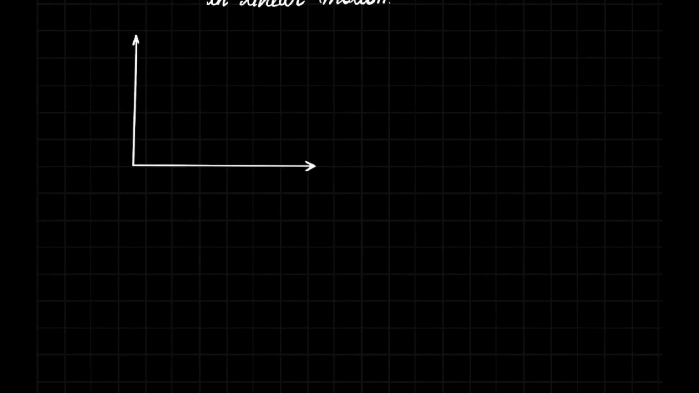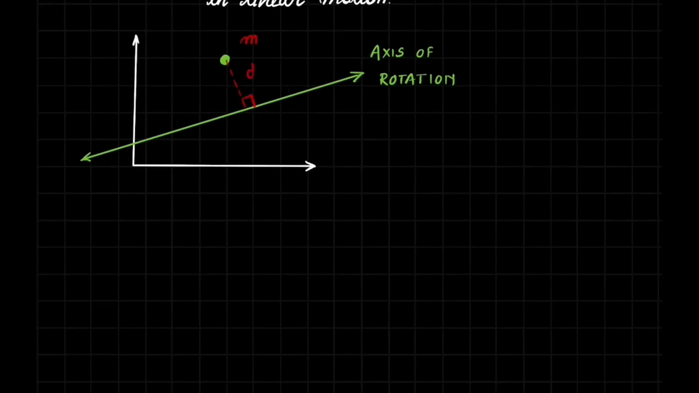Now, to understand this concept of moment of inertia, let us start with a very simple example with a point mass. Let us suppose we have a point mass as shown in the xy plane, and let it have a rotational motion about this green axis that I have shown. Suppose it has a mass m and its distance from this axis of rotation is small d. So the moment of inertia of this point mass is given by m d squared.